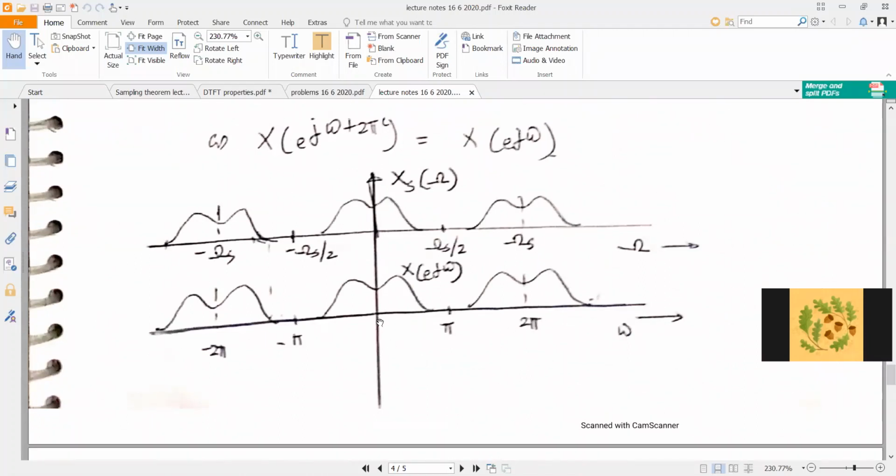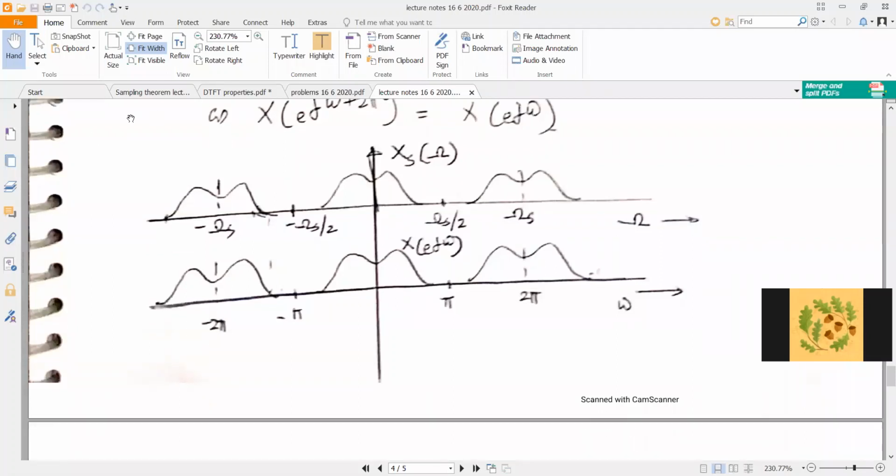And the fourth is that there is a notion of a maximum frequency which corresponds to pi radian. So the frequency increases from 0 to pi radian and decreases from pi radian to 2 pi radian, because 2 pi radian is the same as 0 radian.